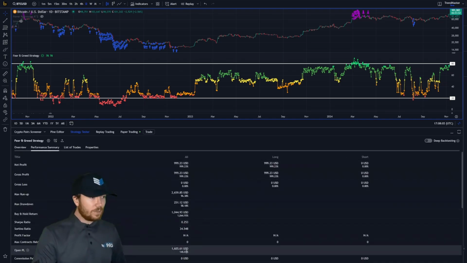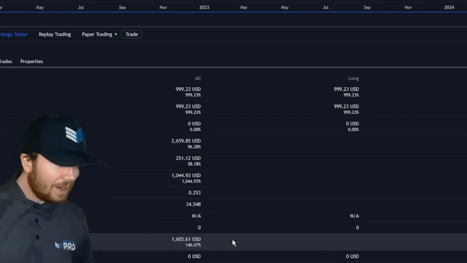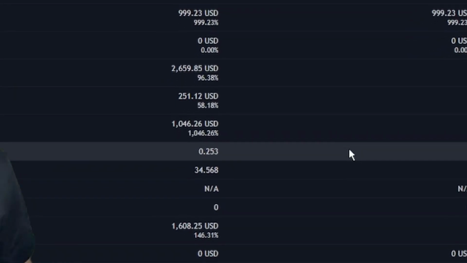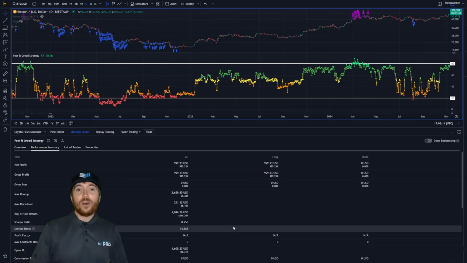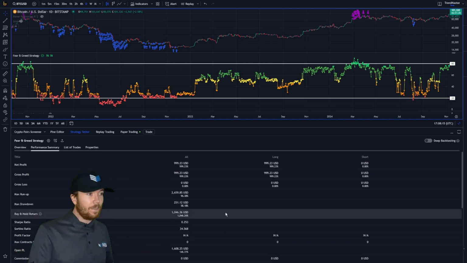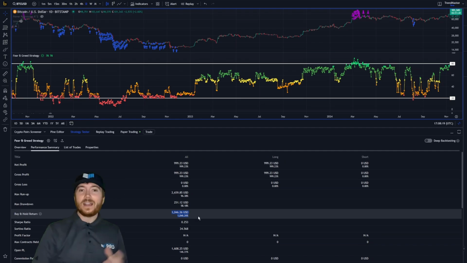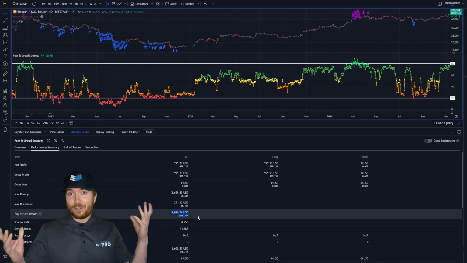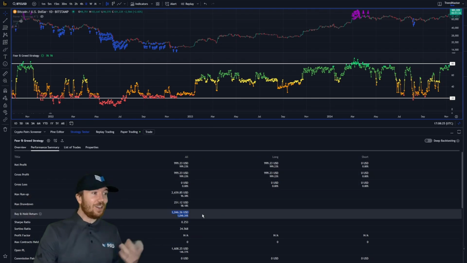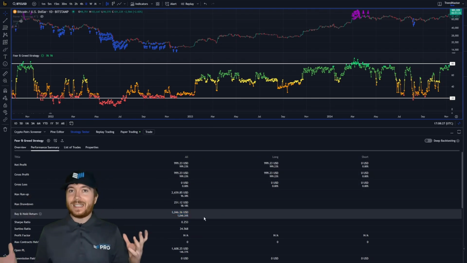And if we go into the performance summary here, we can actually see that the open profit is another 146%. Need my glasses on. So overall, about 1045% profit, which isn't bad considering buy and hold of BTC. In fact, I got that wrong. 1,145% profit. So I was wrong to begin with. So the buy and hold performance was only 1,046%.